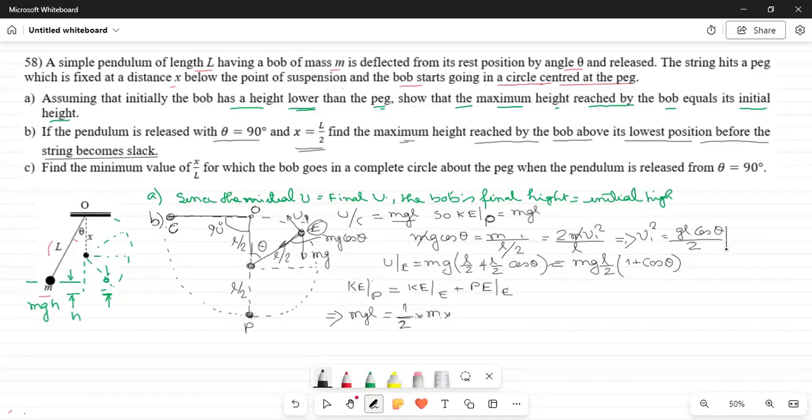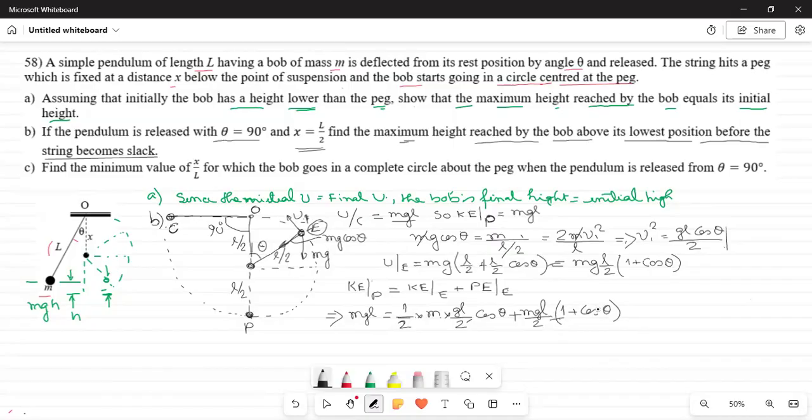So half m into gL by 2 cos theta plus potential energy at E, which is mgL by 2 into 1 plus cos theta.